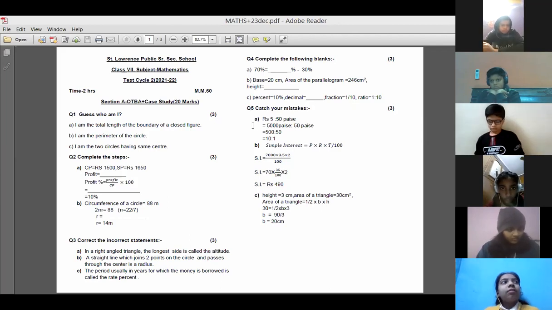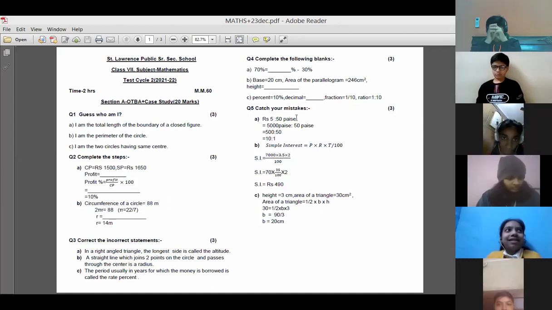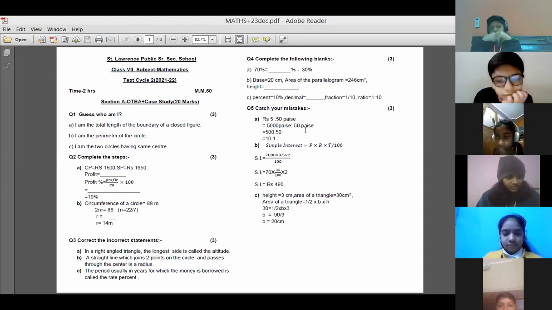Right, part. Now let's catch the mistake over here. 5 ratio 50 paisa. 5,000 ratio 50 it should be. What is the mistake here?